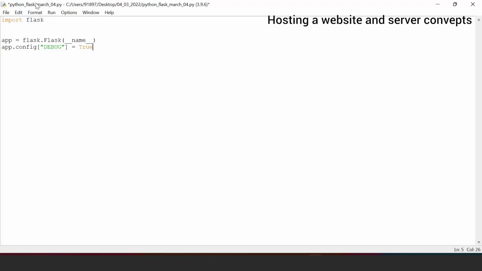So what I'm basically doing is setting my debug mechanism to true. That means whenever I make changes to my current code, that gets reflected onto the running service. As of now, I'm not running this specific service. It is just in idle state. In future, you might be running your services in parallel where you may have to make some changes. Just to accommodate these two processes in parallel, we need to put debug as equal to true. The same code you would have seen in the Django settings file, at the start of it, you would have seen debug is equal to true. That is what does the dynamic changes.